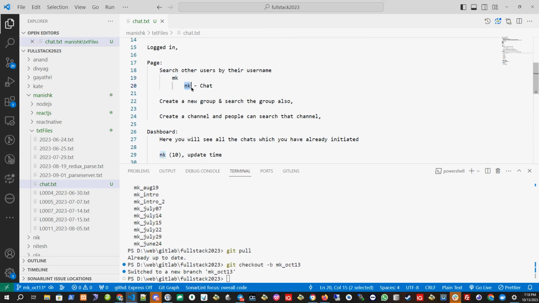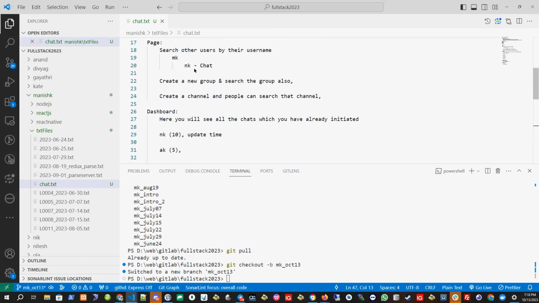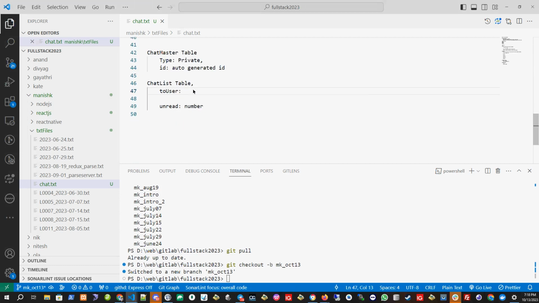So let's say MK is chatting with NK. So two user will be, who will be the two user? This is the two user, right? So I will be putting two user. It's a username, user. And there will be from user, who is chatting with. This is me, that is MK.